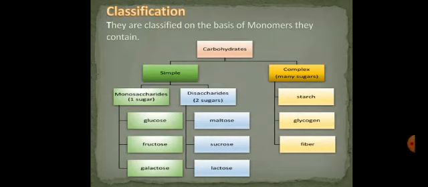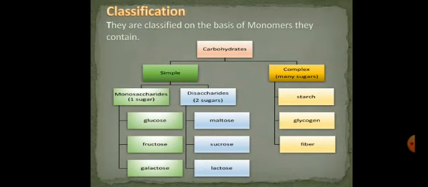The word monosaccharides is derived from the Greek language and it is the combination of two words where mono means one and saccharon means sugar unit. The monosaccharides are further classified into glucose, fructose and galactose. The other class of simple carbohydrates is disaccharides. Again, the word comes from the Greek language where di means two, saccharon means sugars. This class has three types that contain two sugar units. The first one is maltose, the other one is sucrose and the third one is lactose.